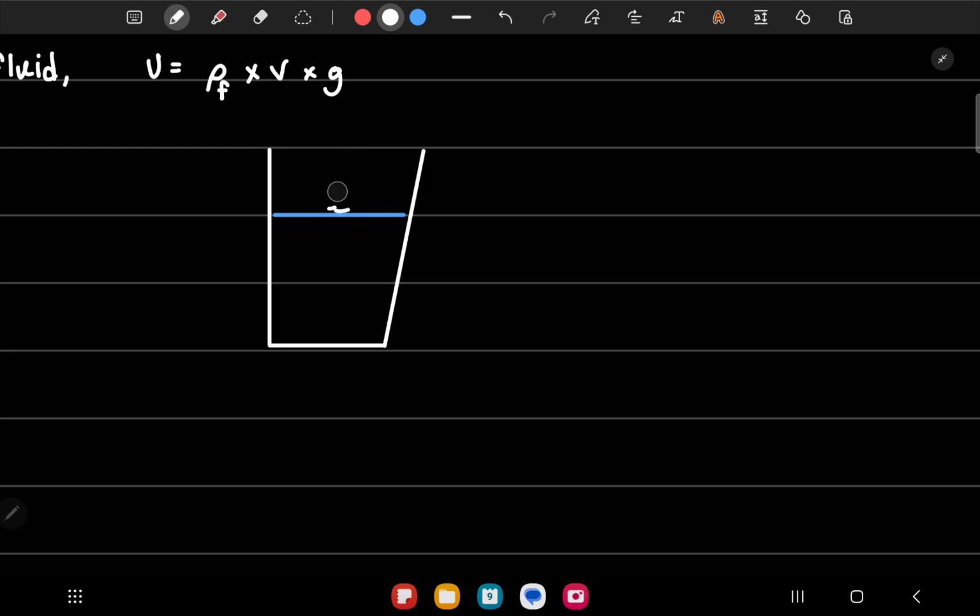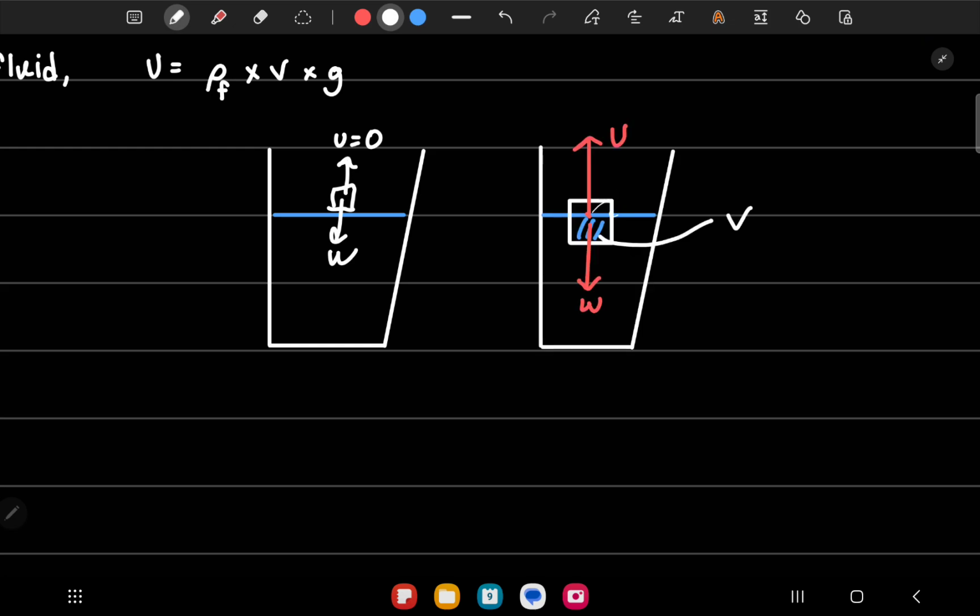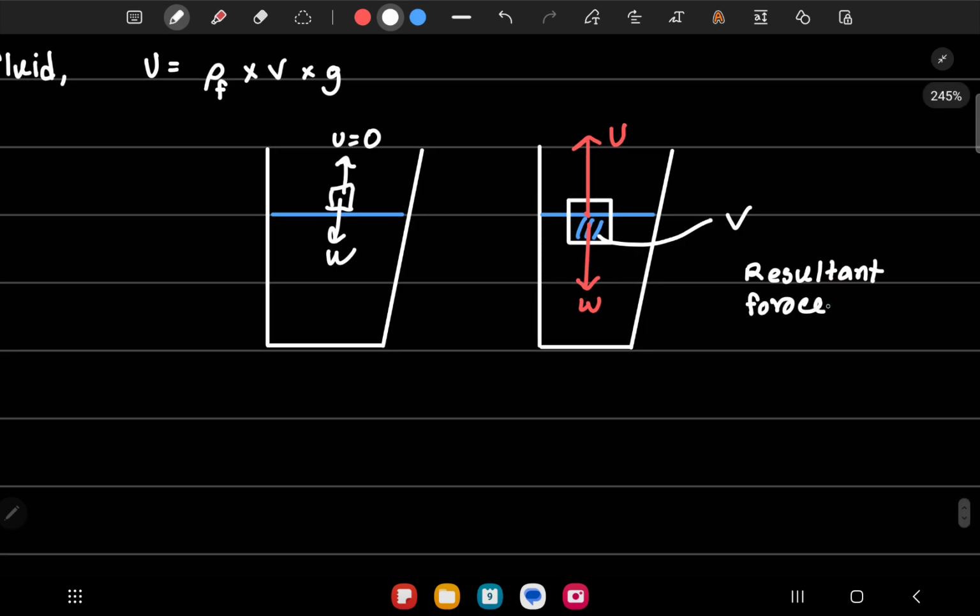So there is a downward force due to the weight. After some of the ice has sunk, the upthrust becomes equal to the weight. So we have weight minus upthrust equal to 0. So the resultant force is 0 over here, and the ice doesn't move any further.